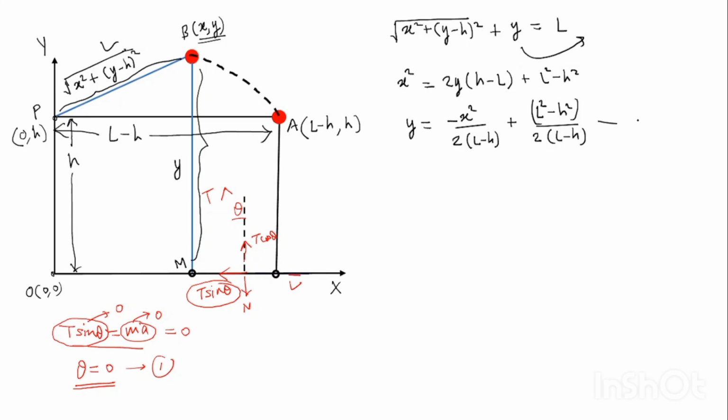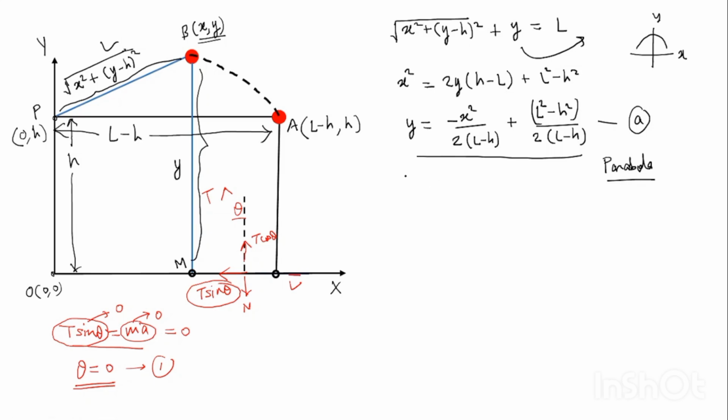So this is the equation of a parabola. Clearly you see, it is a parabola oriented downwards. If x is here, y is here, then the parabola goes like this. This is the equation of the parabola.